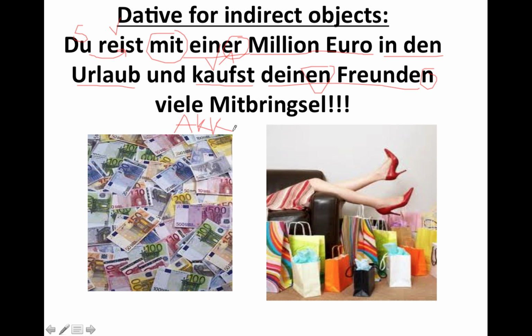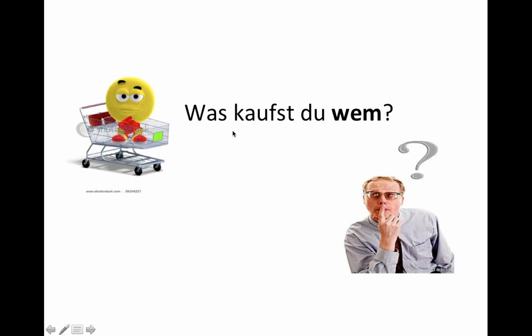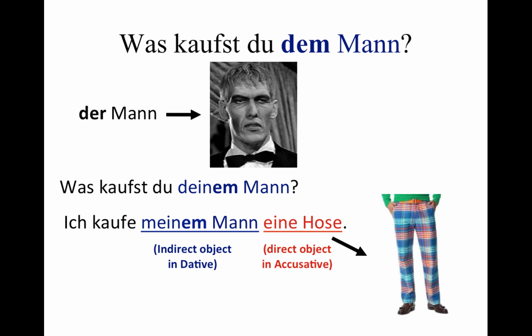Okay, and then obviously we need the dative when we're actually splitting that up. Whom are we buying what? Was kaufst du wem? What do you buy whom? Was kaufst du dem Mann? What do you buy for the man? Hier ist der Mann. Oder was kaufst du deinem Mann? You could ask, right? Your man, your husband. And then the answer would be, ich kaufe meinem Mann eine Hose.